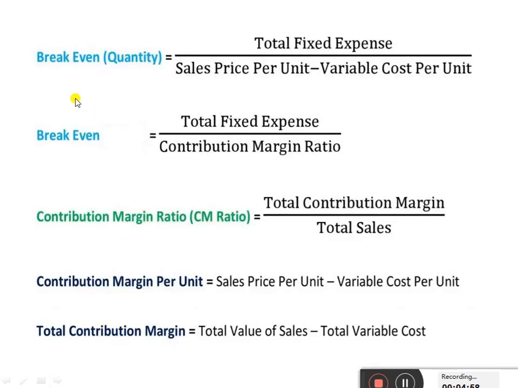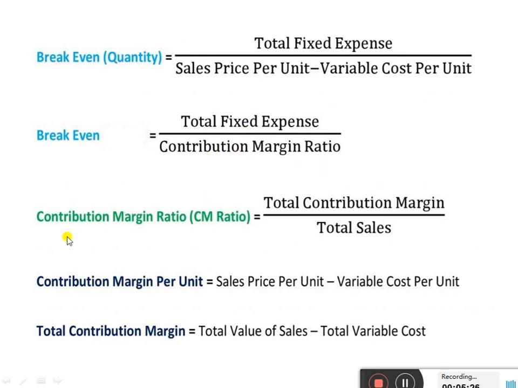Next, the small problem solving methods. We have a formula for determining the break even quantity. Break even quantity is equal to total fixed expenses divided by sales price per unit minus variable cost per unit. The break even is also equal to total fixed expenses divided by the contribution margin ratio.